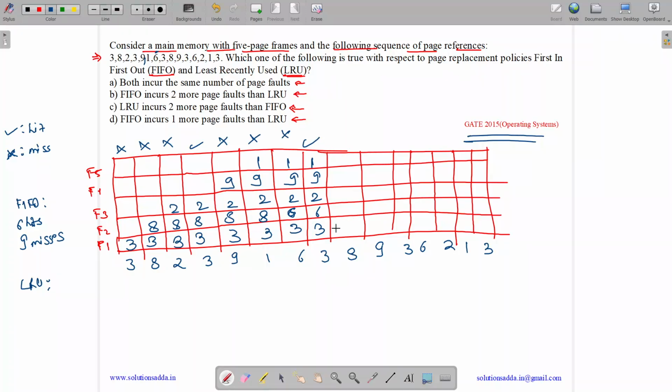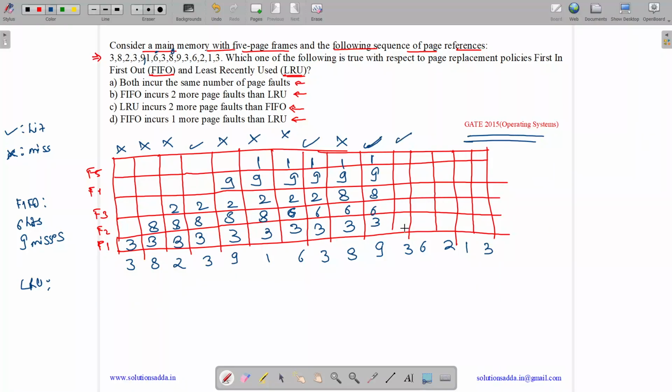8. 8 is a miss. So 8 is a miss. We are over here. So among 3, 6, 2, 9, 1, which is the least recent? So we have 3, 6, 1, 9. So 2 is the least recent. So 2 will be replaced by 8. It was a miss. Now we have 9. 9 is a hit. So we have 1, 9, 8, 6, 3. It's a hit.